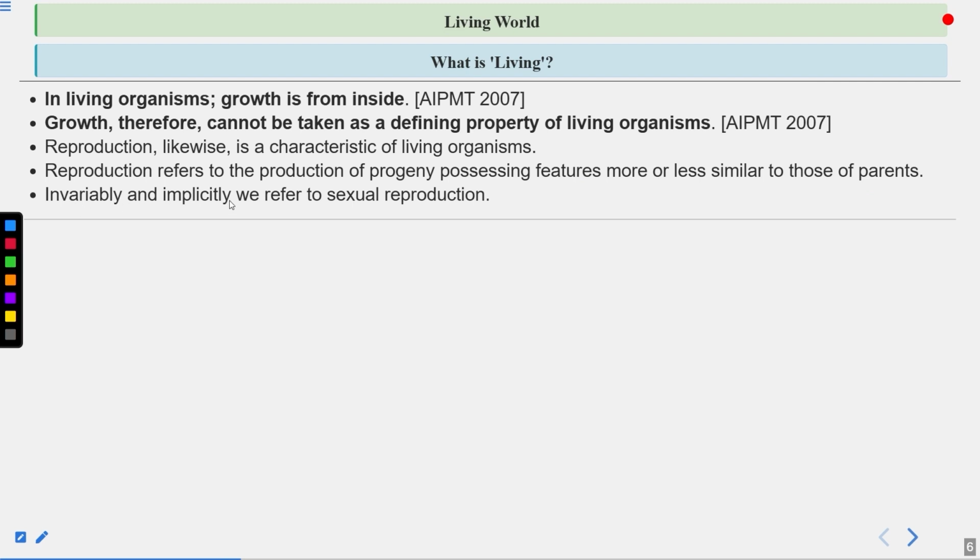In variability and heredity, we refer to sexual reproduction. Clear? So by sexual reproduction, variation occurs. What are the sources of variation during sexual reproduction? First of all, the genomes of the two parents combine together.